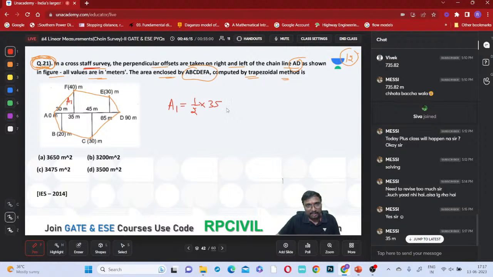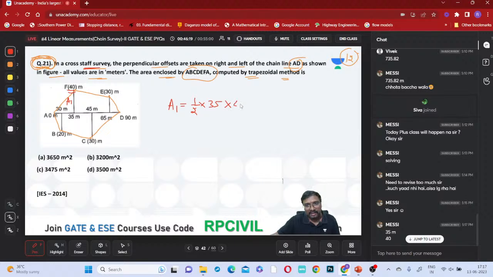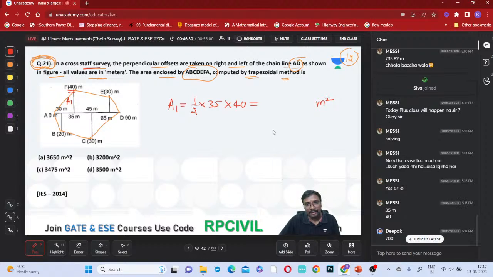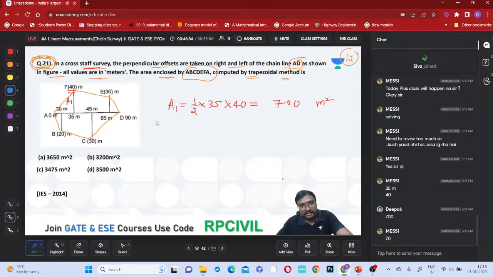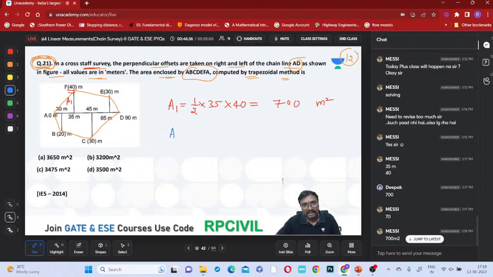Half into base 35 into the height, this is your 40 meters. So 35 into 40, how much does it come to be? How many meters square is that A1, everyone? 700 meters square, right? So now coming to this, which we will take as A2.